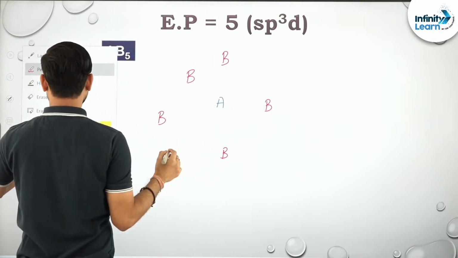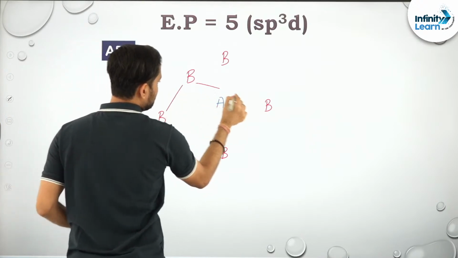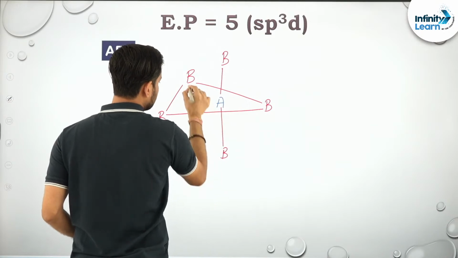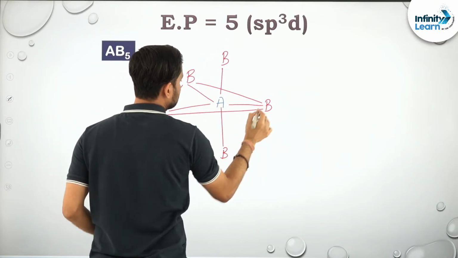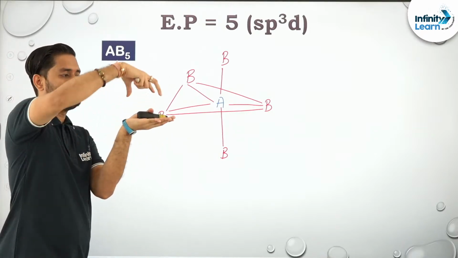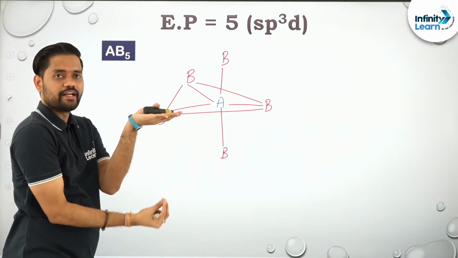So it's something like this. It's like a triangular base, one coming at the top and one coming at the bottom.